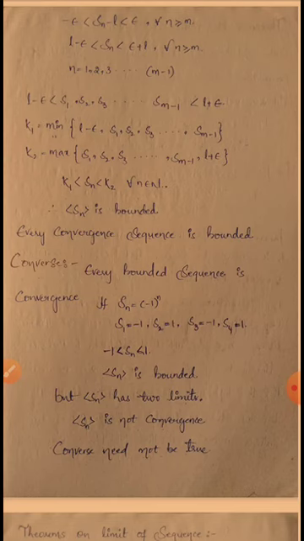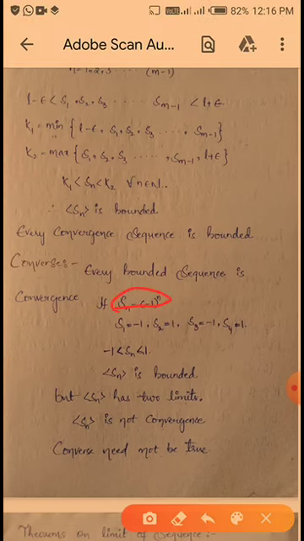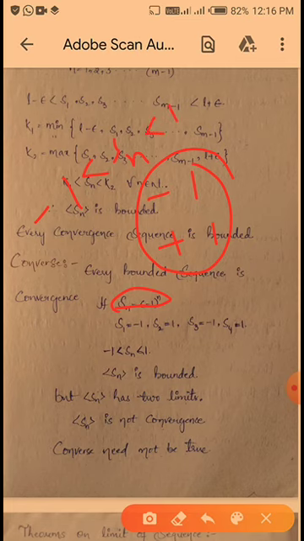So in this sequence, odd values get the value -1 and even values get the positive value. So the sequence lies between -1 and 1, that is -1 less than Sn less than 1. So Sn has a lower bound and an upper bound. Okay, so Sn is bounded, but here see, Sn has two limits, that's why Sn is not convergent.